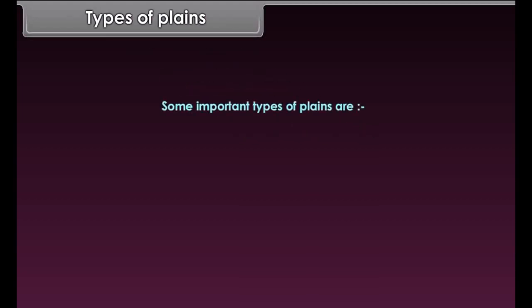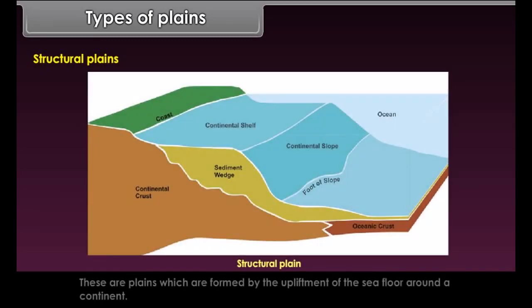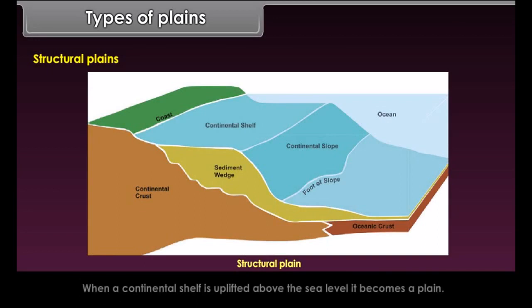Ganga-Brahmaputra plains in India, Ganges plains in China are some examples of plains. Types of plains. Some important types of plains are structural plains, erosional plains, depositional plains. Structural plains. These are plains which are formed by the upliftment of the sea floor around a continent. When a continental shelf is uplifted above the sea level, it becomes a plain.